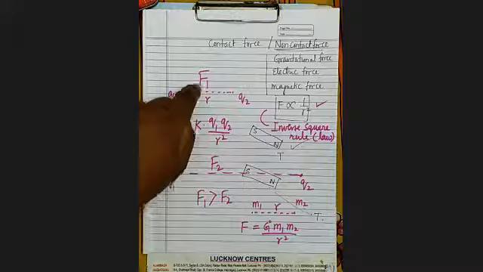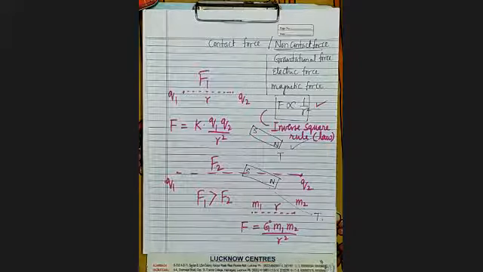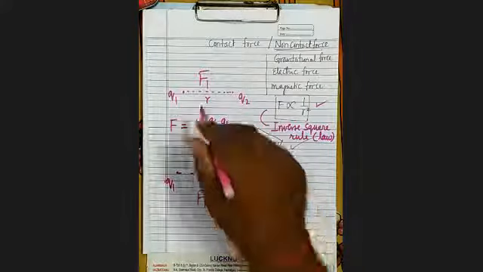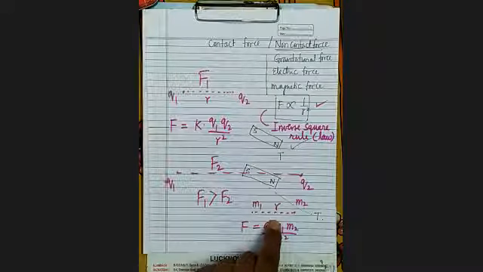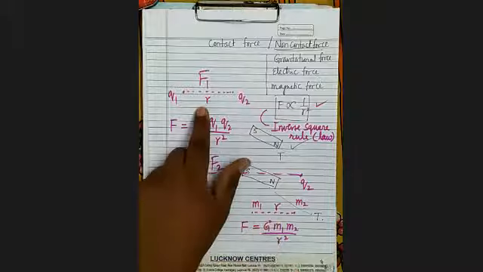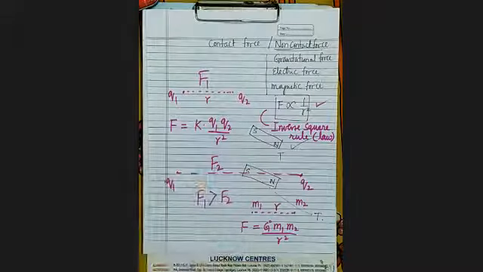Now one more thing. What is the difference between electric and gravitational force? This is electrostatic force, and this is gravitational force. You know that electrostatic force may be attractive as well as repulsive, while gravitational force may be only attractive.